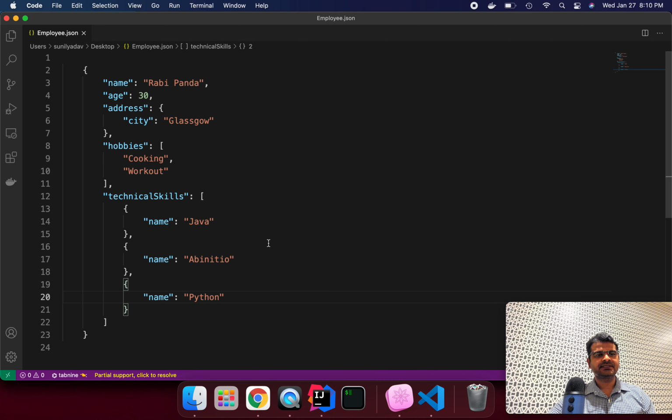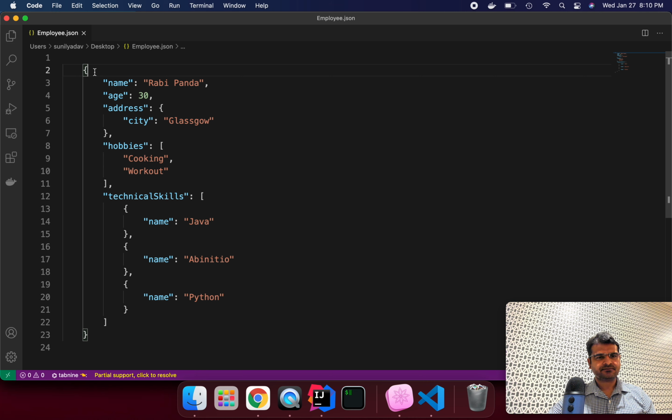So I have created one JSON format. Suppose I want to store one employee in my employee collection, so this is the document basically. The document is the structure of how JSON works. We have to start with braces and end with braces, and this also can be a collection of documents. We can have more than one record under this as well. Okay, but I am going with one record at a time to store into MongoDB.